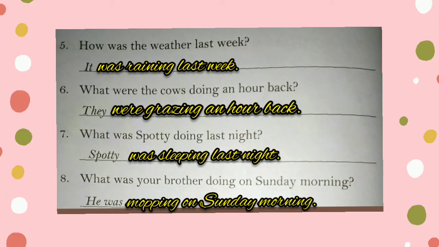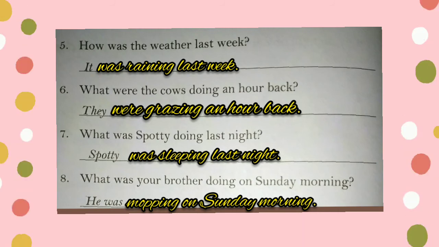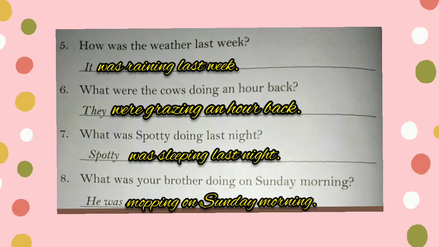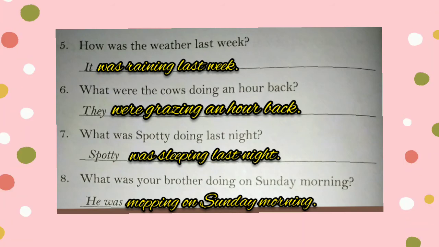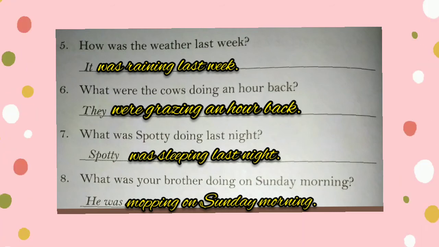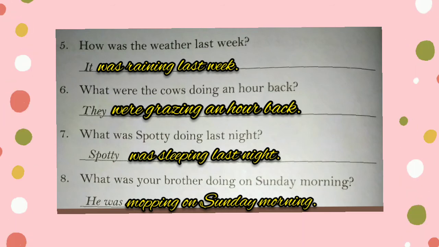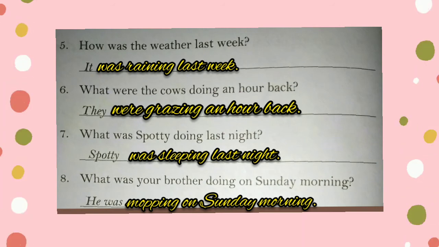Sixth one, what were the cows doing an hour back? They were grazing an hour back. Then seventh one, what was Spotty doing last night? Spotty was sleeping on the couch last night. The last question, what was your brother doing on Sunday morning? He was mopping on Sunday morning.